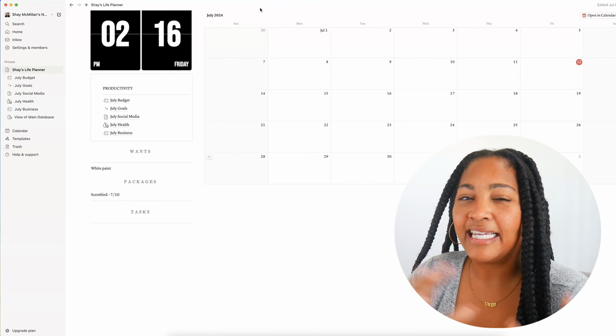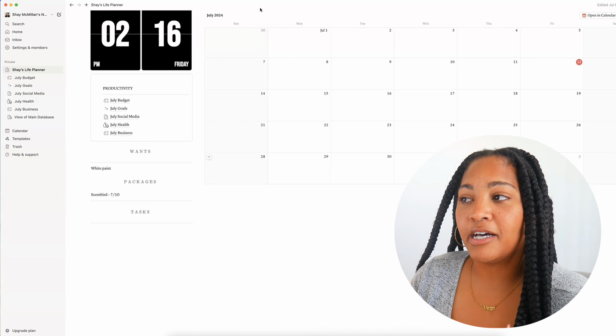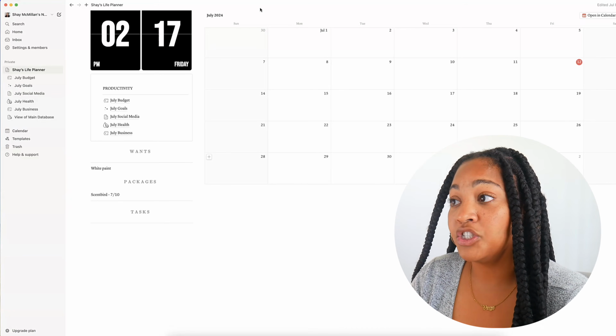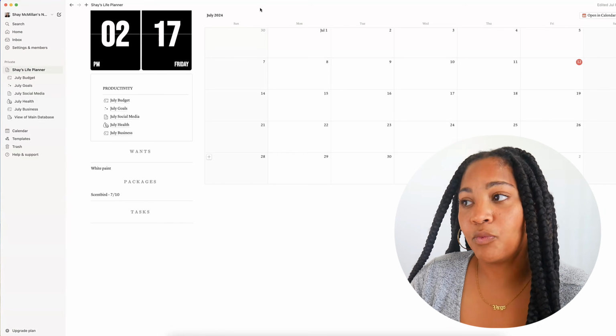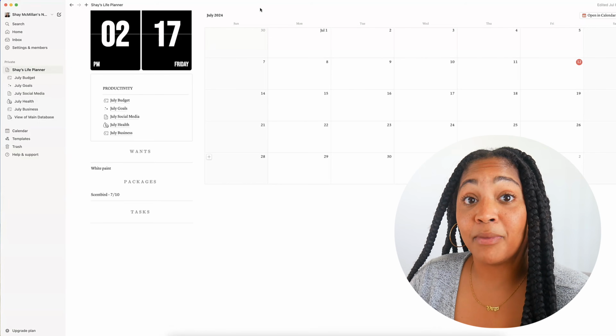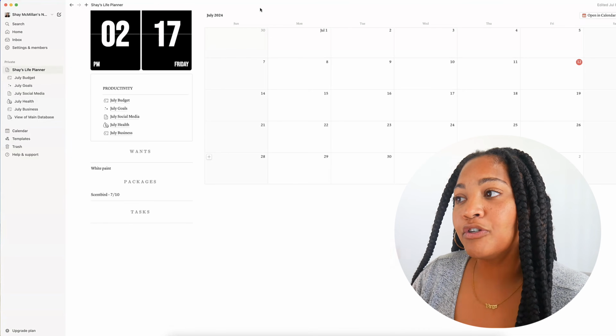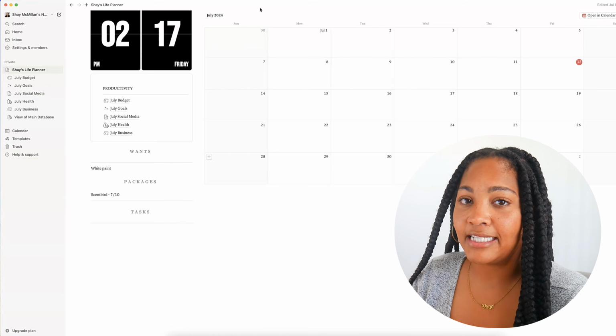I've essentially hidden everything else and put everything else elsewhere. So when I open my Notion, I'm just hit with what's happening for July, which is going to be applicable no matter the month that I'm in. However, whenever I do want to do some future planning or whatever, I will just navigate to that section.